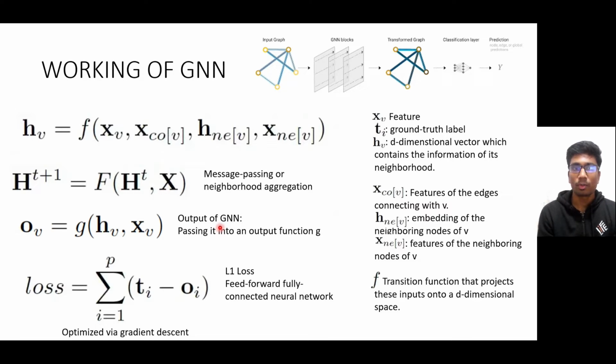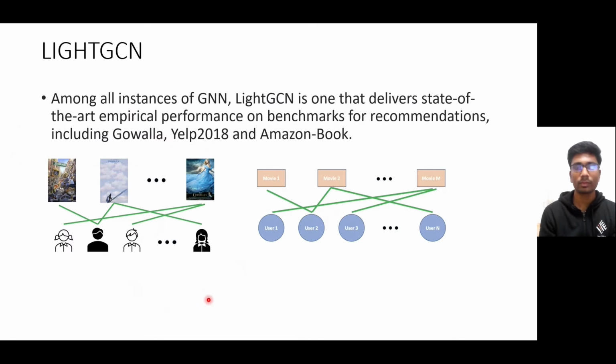Then once we get the output from the GNN, we can pass it into an output function g, where we pass our d-dimensional vector and the feature vector to get the output for the user and item. Now for training this GNN, we use the loss function given here, which can be optimized via gradient descent. And also in different variants of GNNs, multi-layer perceptrons are used to better understand the model.